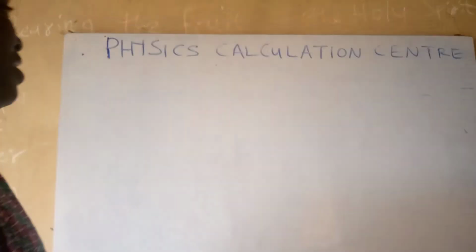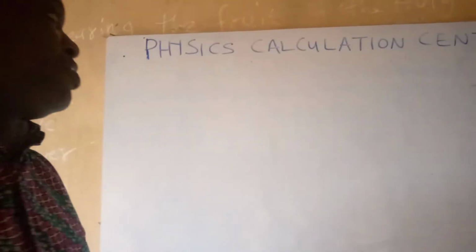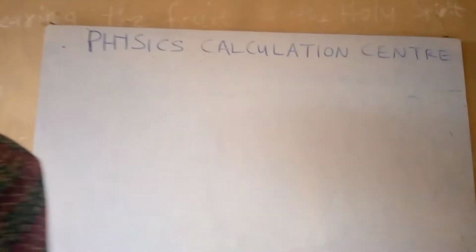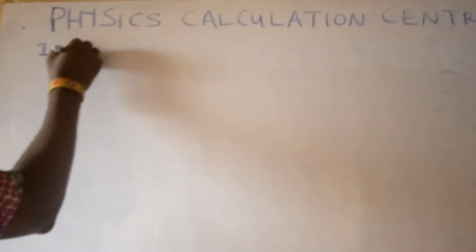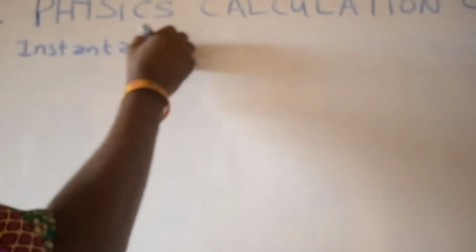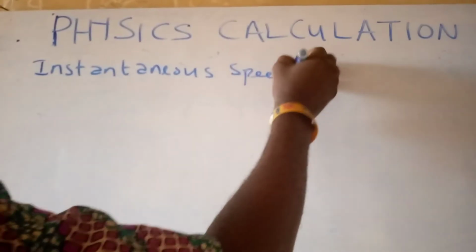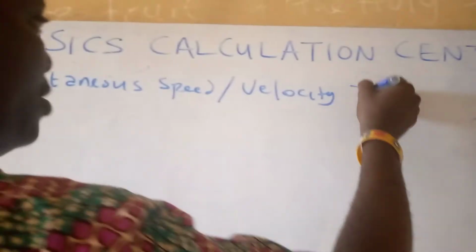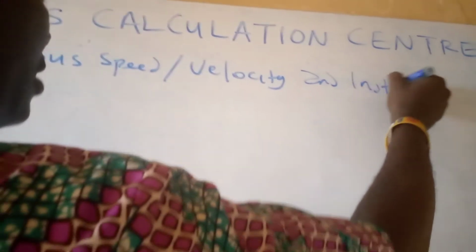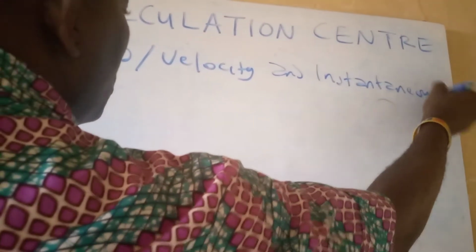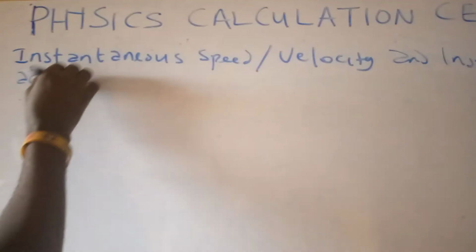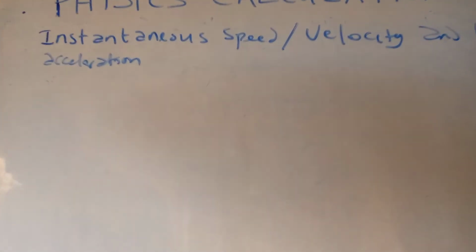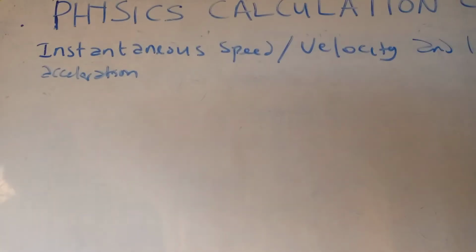As I told you in our last video, I'll be looking at instantaneous velocity and instantaneous acceleration. Now, what is instantaneous velocity? Instantaneous speed, or you say velocity, and instantaneous acceleration. Instantaneous speed is defined as the actual speed of an object at a particular point.